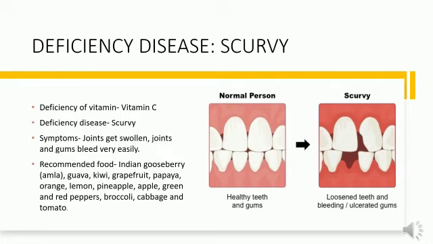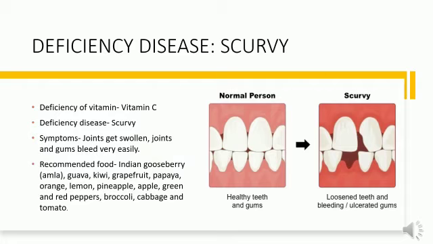The next disease which we are going to discuss is scurvy, and this disease is caused due to the deficiency of vitamin C in our body. The symptoms of this disease are that joints get swollen, and joints and gums bleed very easily. As you can see here, these are the gums of a normal person, and these are the gums of a person suffering from scurvy. Here the gums are bleeding and the teeth are loosened.